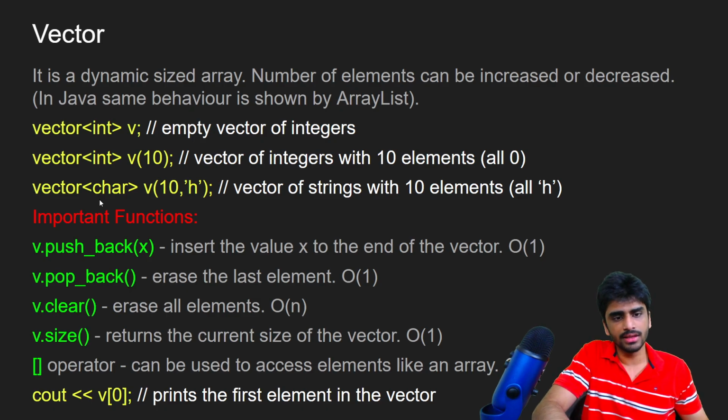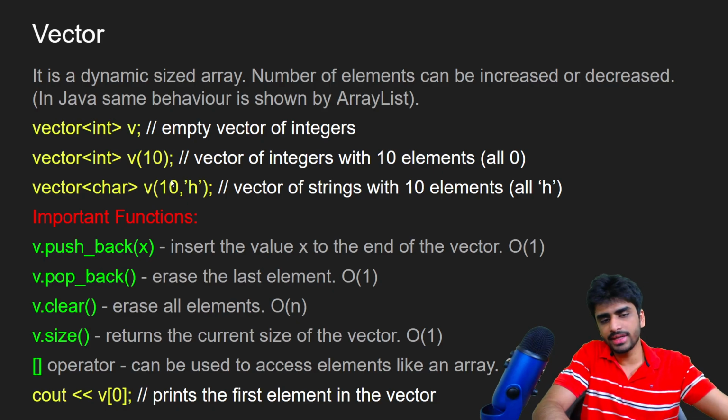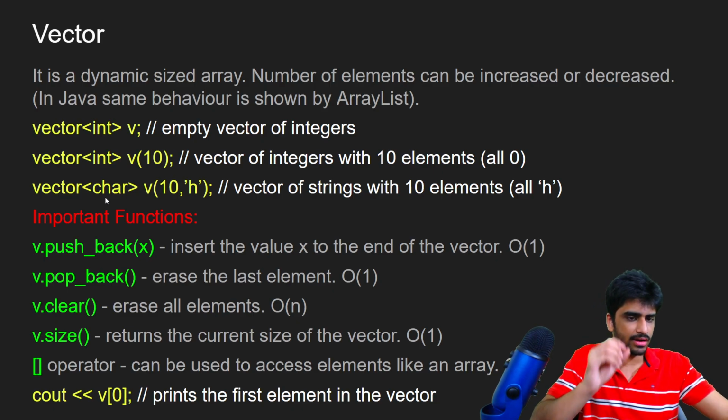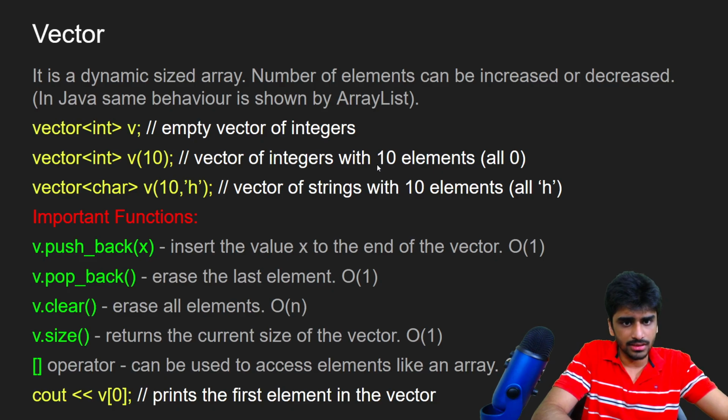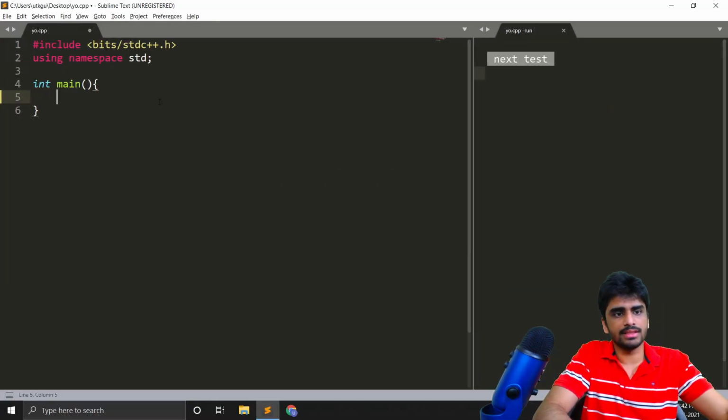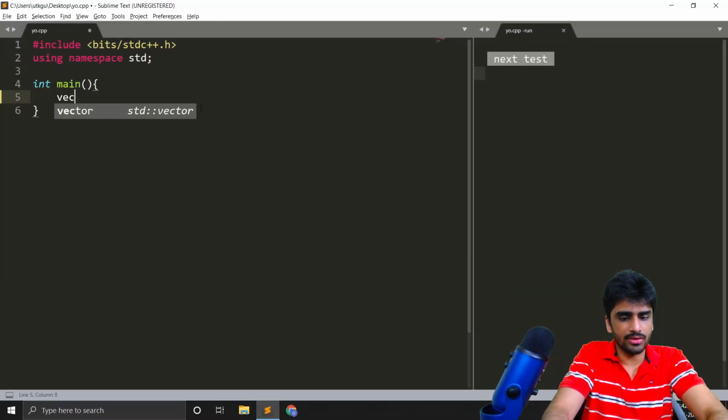And this will define a vector with 10 elements, and all of them will be equal to the character 'h'. And here you can see that the data type of this vector is character, which means there are 10 elements and all of them are characters. So let's go to Sublime, and let's see in action how this is working.